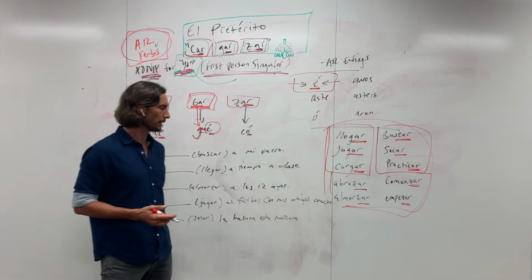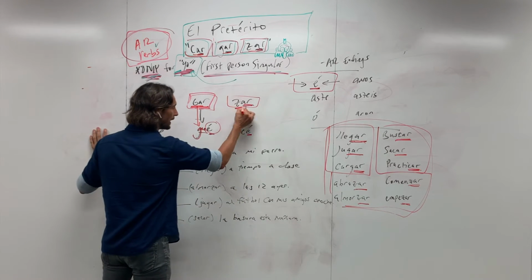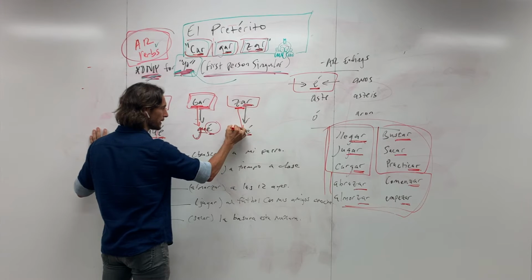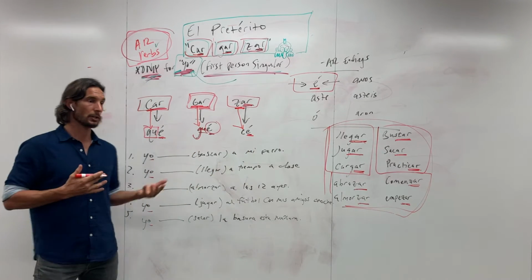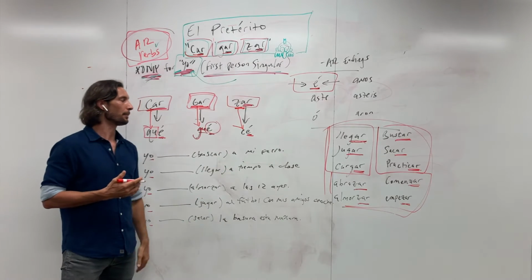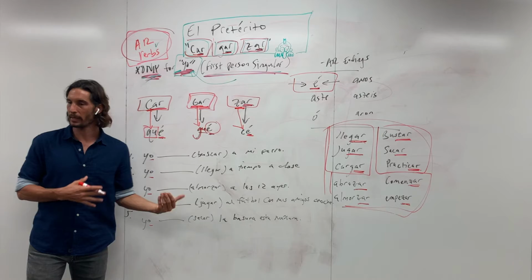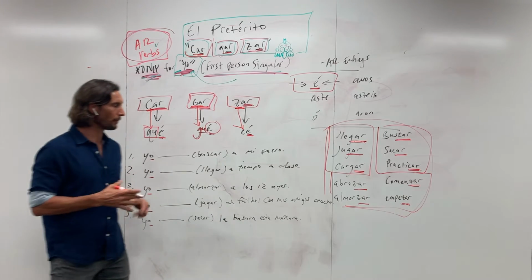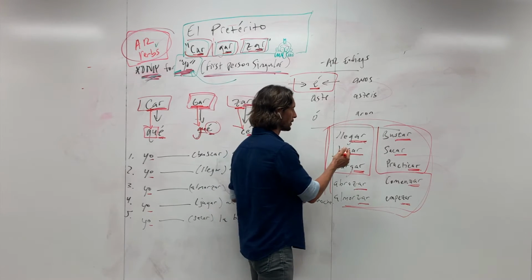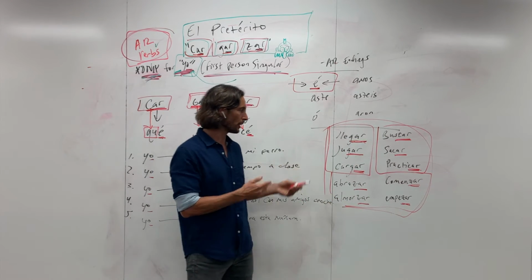So maybe that's why I added the extra. Who knows? But anyways, the Z in that case is going to change to a C. And then again, we have our con acento, because as I said, it's AR in the preterite. So let's just have a look briefly at some examples, over here. But before we get into that, I'll just walk right through these and show you.